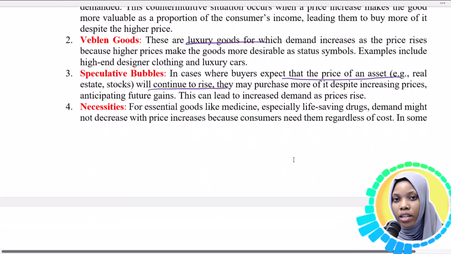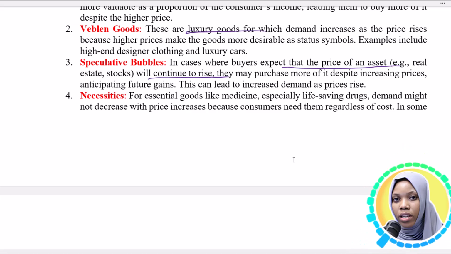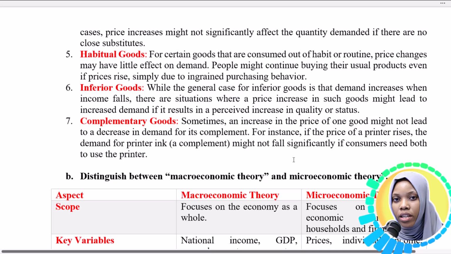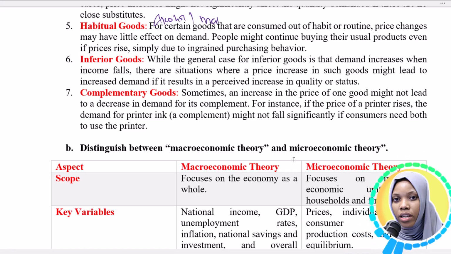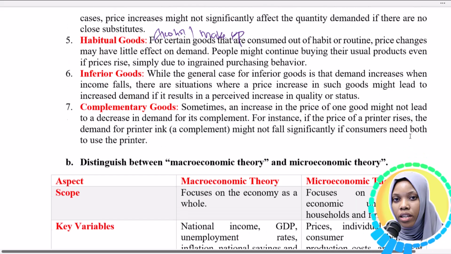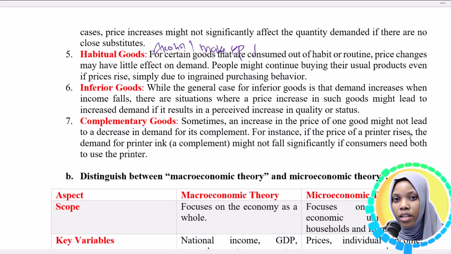Another exception to the law of demand is in the case of necessities, essential goods like medicine. If they increase in price, their demand will also increase. Another exception is habitual goods like alcohol, or makeup for the ladies who like it. An increase in the price of makeup will not interfere with their demand. They'll continue using makeup even if you increase the prices.